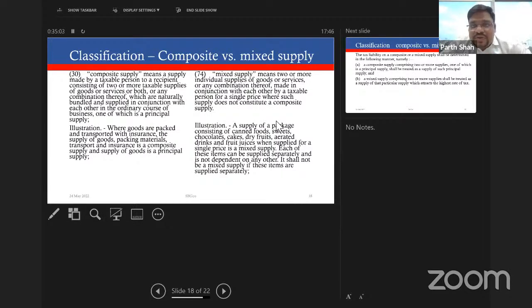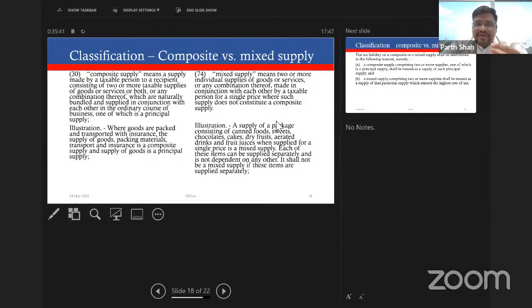Whereas what is an artificial bundle? I go to a market, the supplier has created an assortment of different products. Let's say he's kept some pens, some chocolates, some equipment, and he's giving all of that as a single combo. That becomes an artificial bundle because those goods are not generally sold in conjunction with each other. If you refer to the definition, composite supply says that such goods or services should be supplied in conjunction with each other, whereas mixed supply says such goods or services sold together are generally not supplied in conjunction with each other. So you have to be very careful how you determine whether your supply is composite or mixed supply.